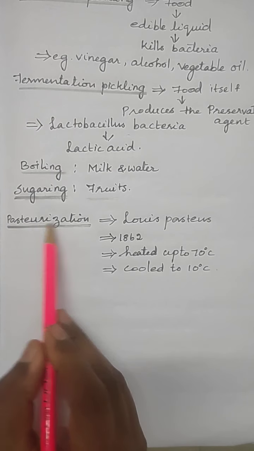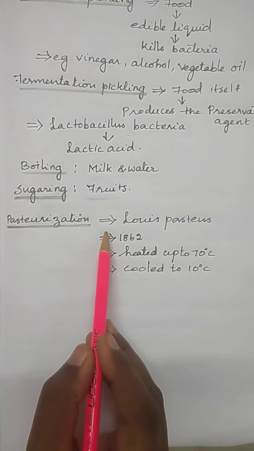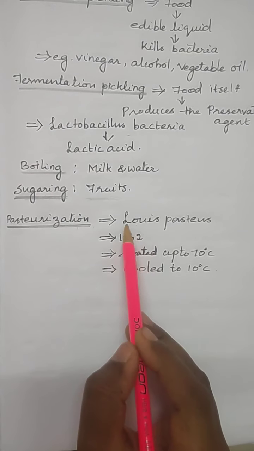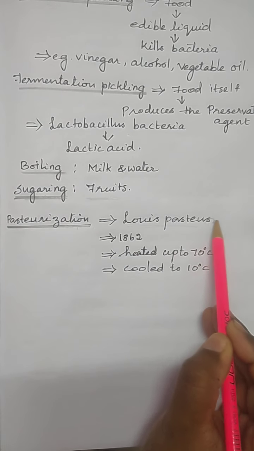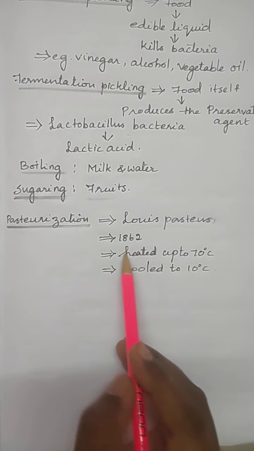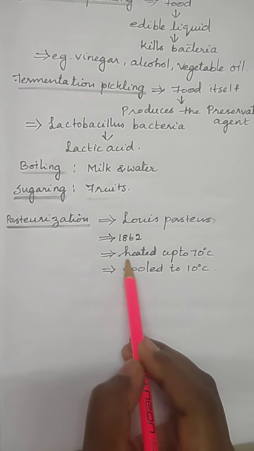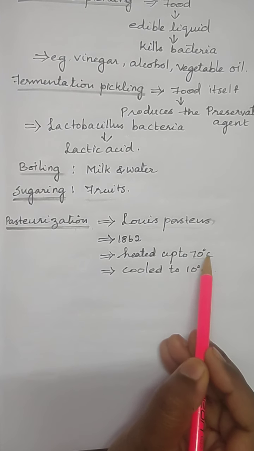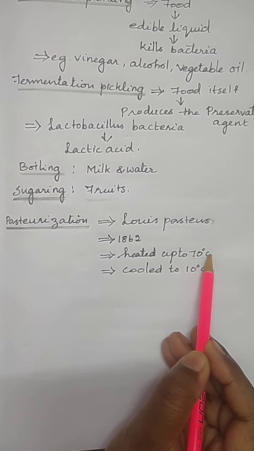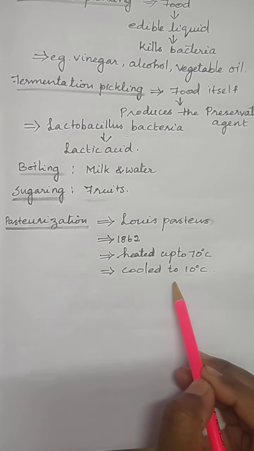Then pasteurization, that is a modern method. It is the preservation of liquid food items, for example milk. This method was invented by Louis Pasteur in 1862. Here milk is heated up to 70 degrees centigrade to kill bacteria. After that, it is cooled to 10 degrees centigrade to prevent the growth of remaining bacteria.